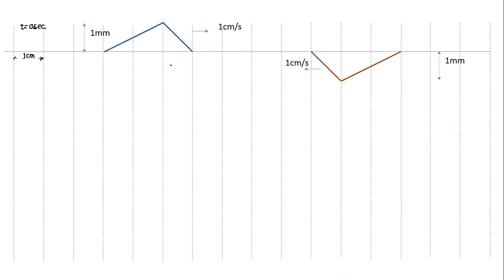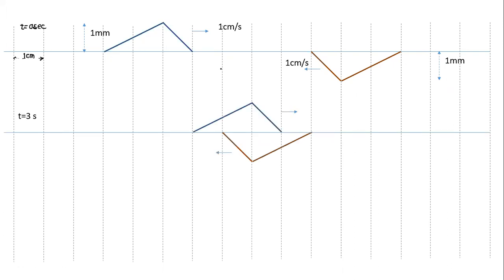When they overlap, each wave retains its identity, so each will move as if the other one is not present. Can we draw the shape at t equal to 3 seconds? Easy enough, that's how the shape will look. The whole wave shape has been shifted by 3 centimeters. This one also, from here, 1, 2, 3, has been shifted like this. If we consider them independently, this is how it will look.